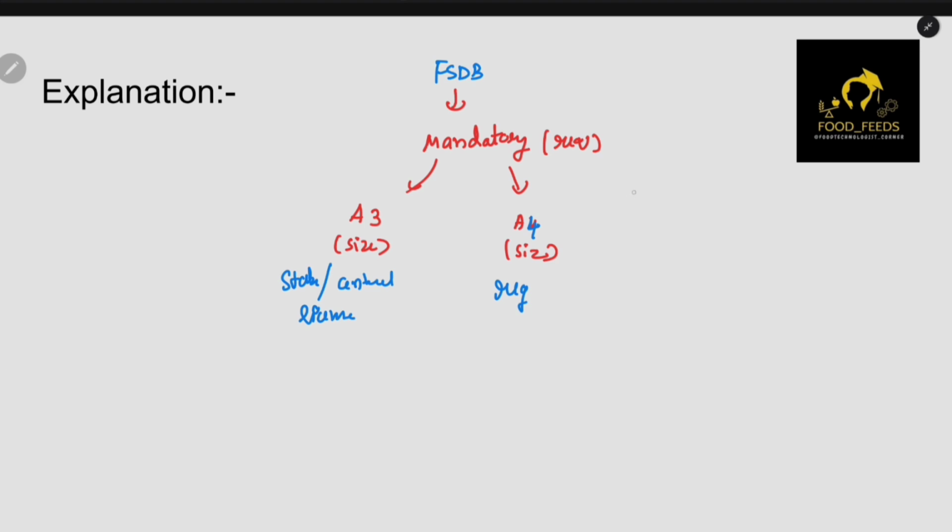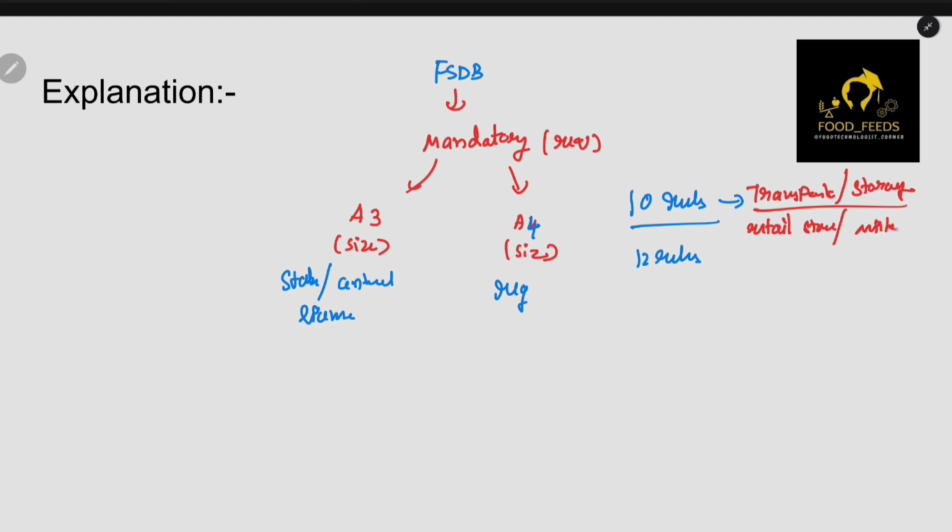And there are two sets of rules, 10 rules and 12 rules. So 10 rules is for the people who are doing transport of food, storage of food, and retail stores, and milk, if you are a milk vendor, or meat vendor, or fruits and vegetable vendor, then that is 10 rules.